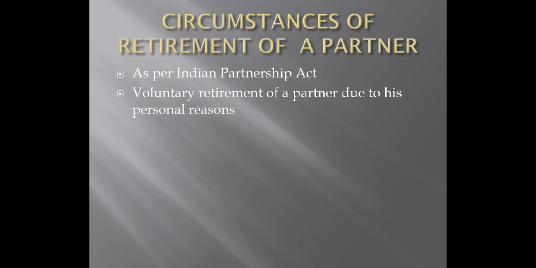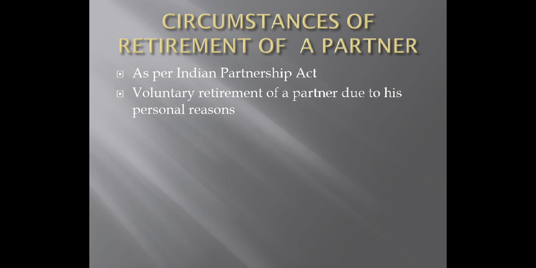The second point about circumstances of retirement of a partner is voluntary retirement. Voluntarily, a partner will retire. This may be for some of his personal reasons. But an active partner is required to give public notice regarding his retirement.